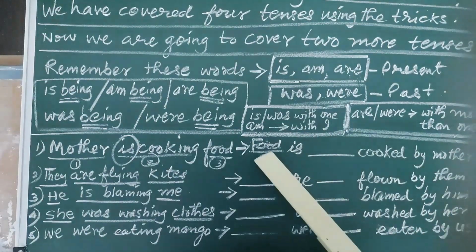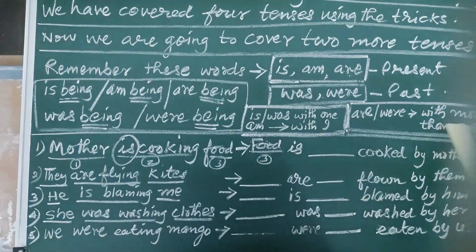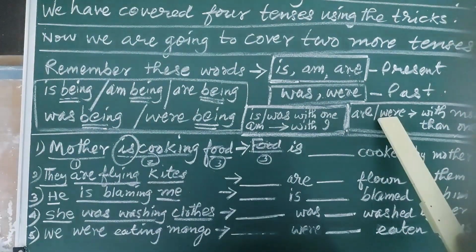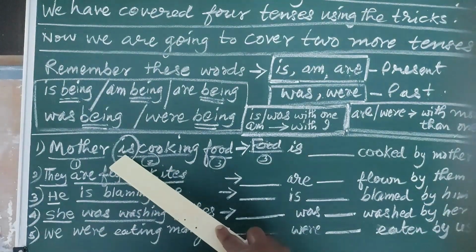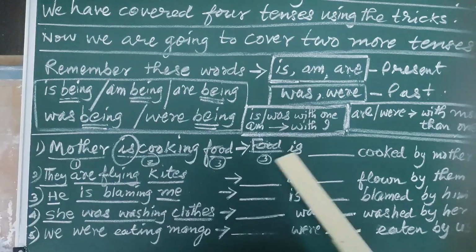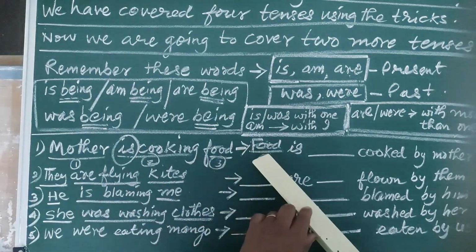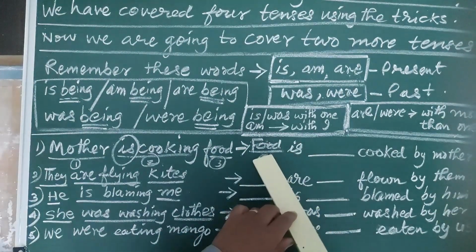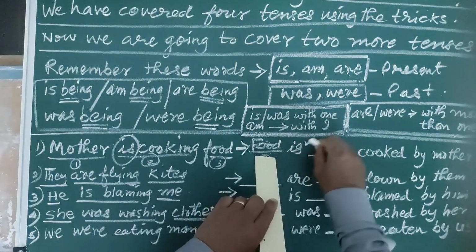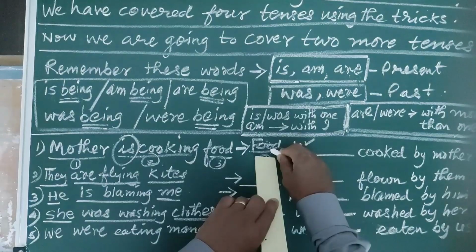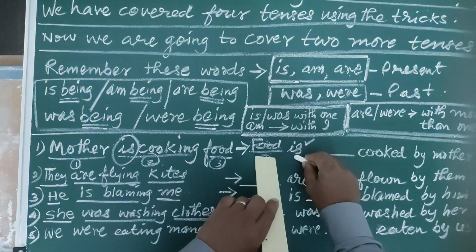If the new subject tells you the number is more than one, that is plural, then we can write any one of these two. That is what I was telling. Whatever is inside, please write. Then bring the third one to the starting, and then match. Is it singular? Then is is correct. If it is plural, then we have to delete this and write the plural one.